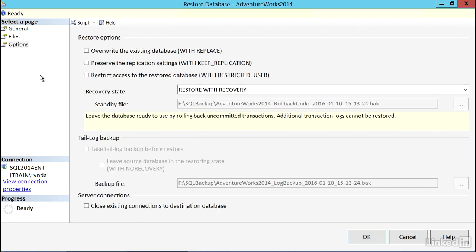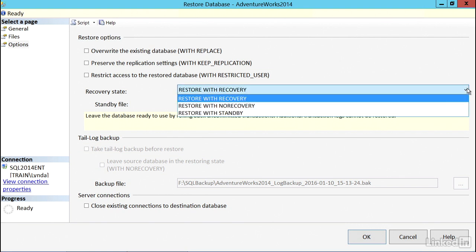And then I have several other interesting things in the options page. I have the option to replace the database, the option to preserve replication settings, and the option to restrict access to the restored database. So by default, the computer will put the database online and accepting connections from all users. If we'd like to limit that to one user, we could say restrict access to the restored database. Also, by default, it will run restore with recovery, and when we say with recovery, we get an explanation of that below: leave the database ready to be used by rolling back any uncommitted transactions. Additional logs cannot be restored.